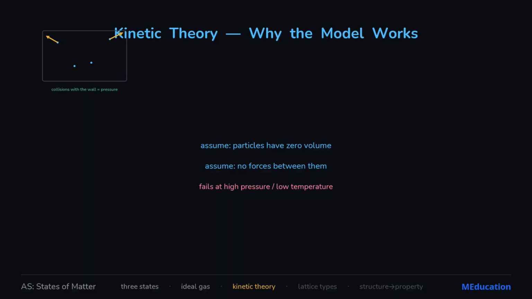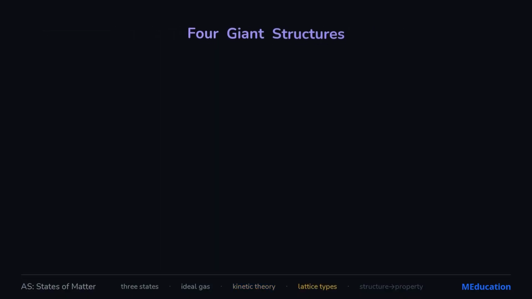The model leans on a few neat assumptions. The particles themselves take up no real volume, they don't attract one another, and their collisions lose no energy. Those are exactly the assumptions that fail for a real gas when you squash it hard or cool it down, which is precisely why real gases stray from ideal under those conditions. The theory even tells you when it breaks.